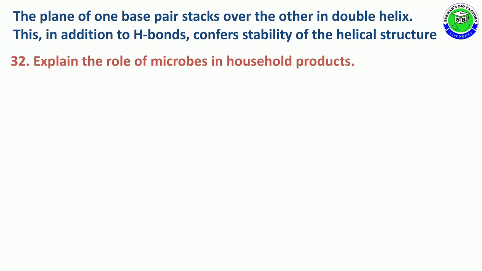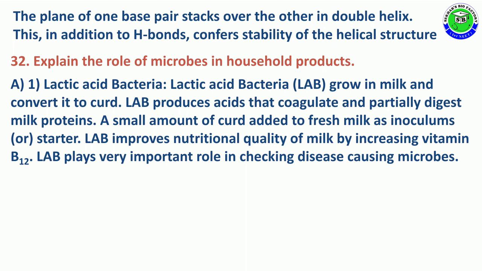Question number 32. Explain the role of microbes in household products. The answer is lactic acid bacteria. The lactic acid bacteria, also called LAB, grow in milk and convert it into curd.